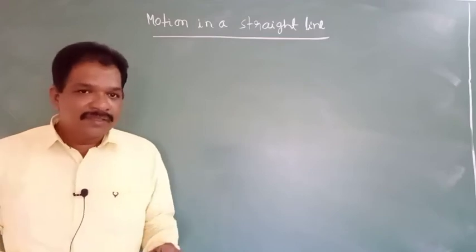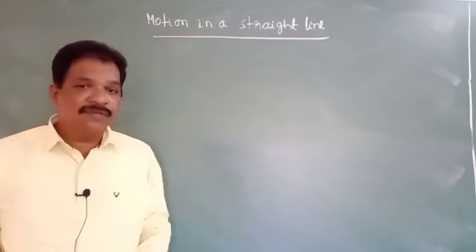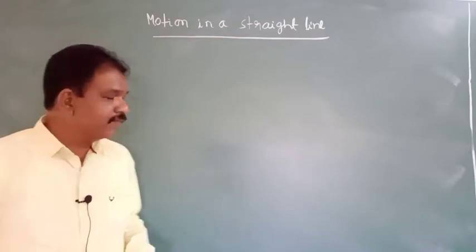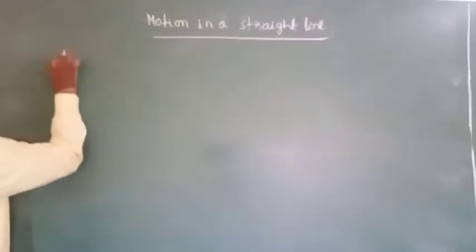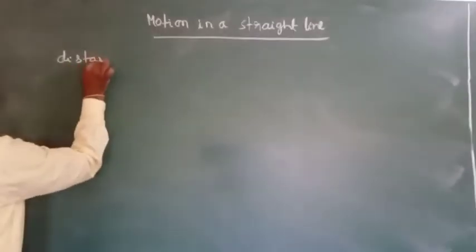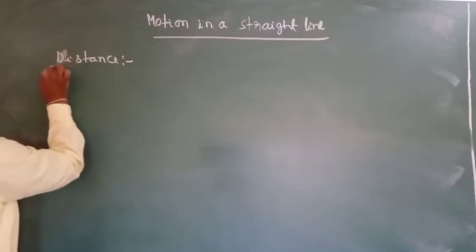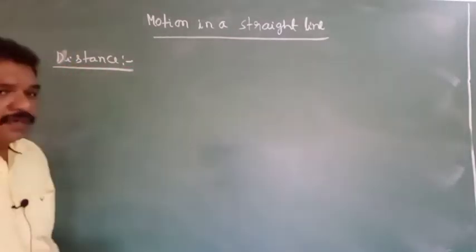Okay. Initially, what is meant by distance? What is meant by displacement? Distance means the actual length of the path travelled by the body is called distance.